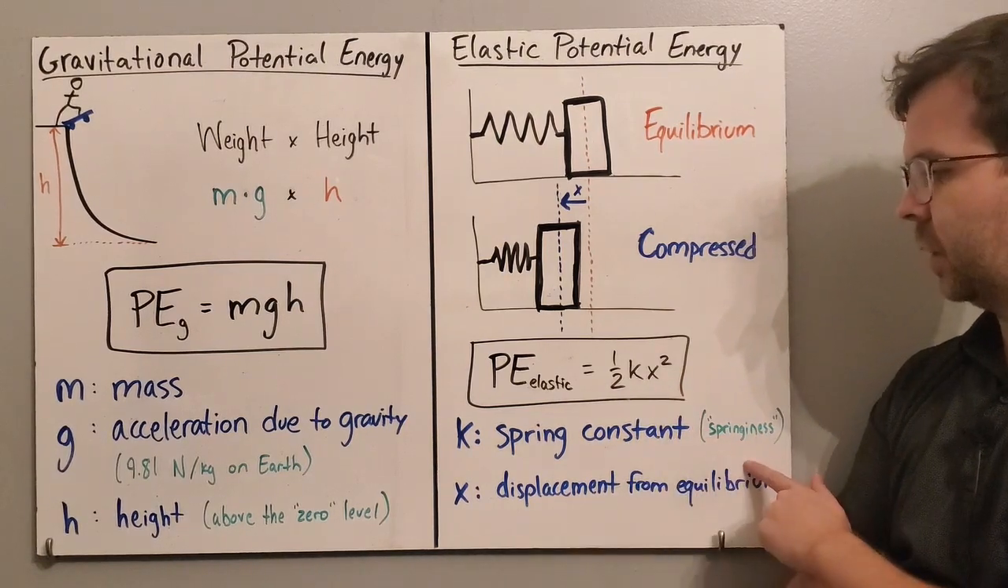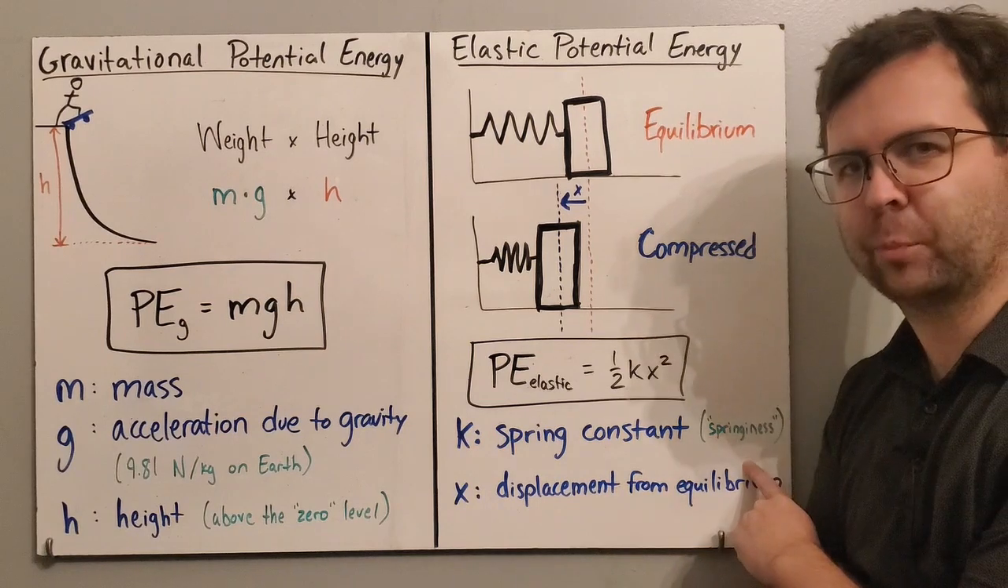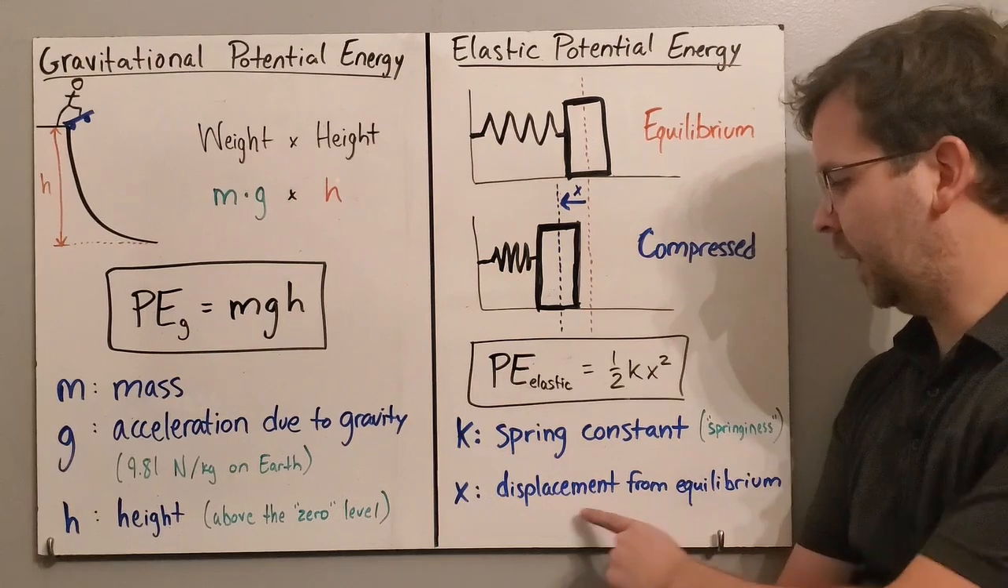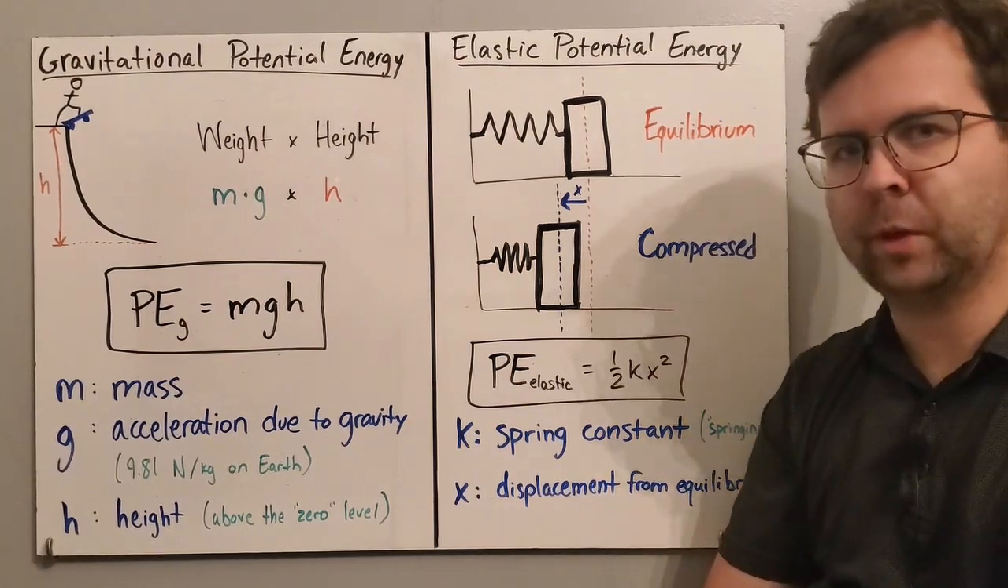Again, k is the spring constant. It's a measure of how springy the spring is, how stiff it is. And then x represents the displacement from equilibrium.